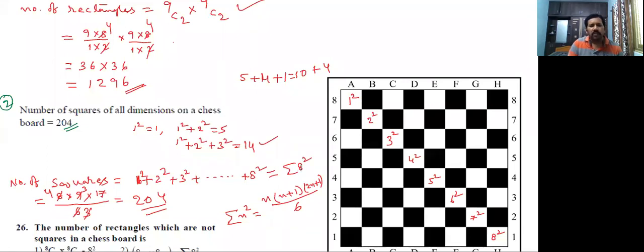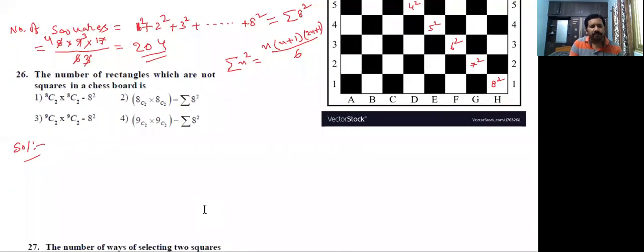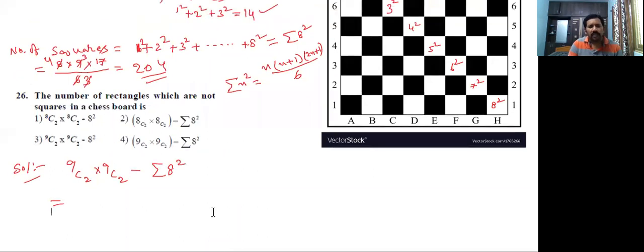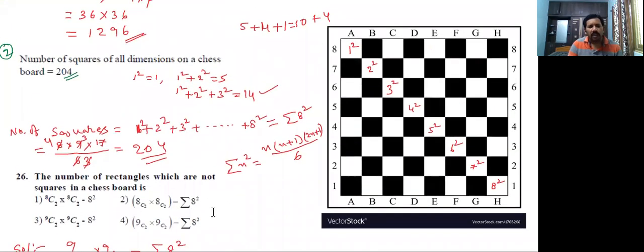Out of those we want to subtract. The number of rectangles including squares is 9C2 into 9C2, but they are asking for those which are not squares, so we can eliminate those squares by subtracting sigma 8 square from 9C2 into 9C2, which is 1296.